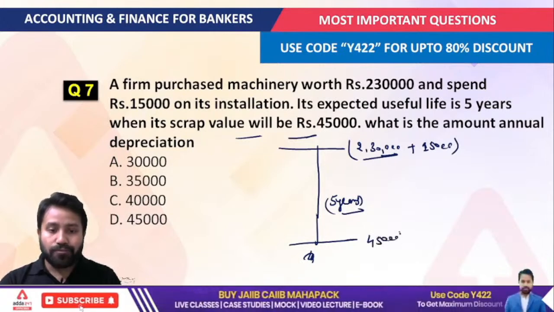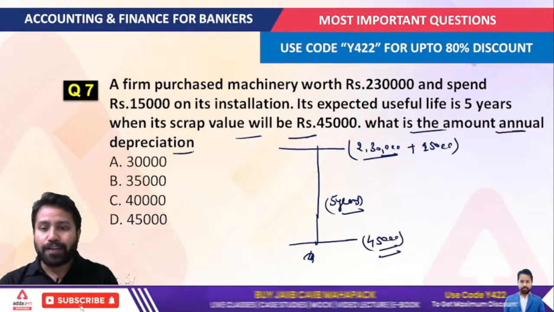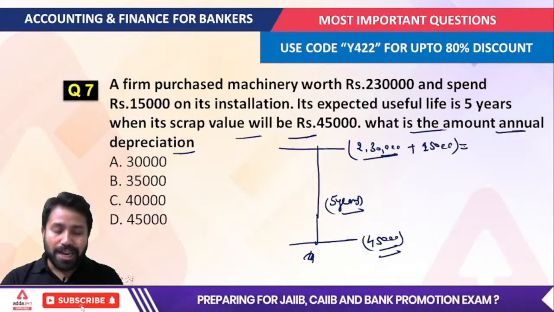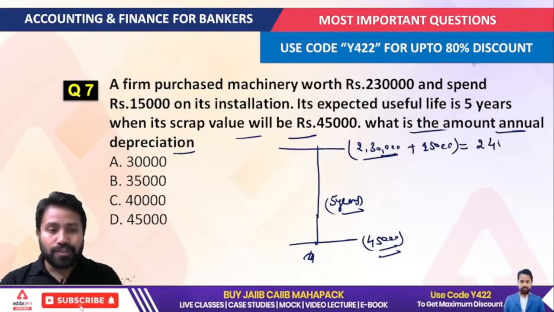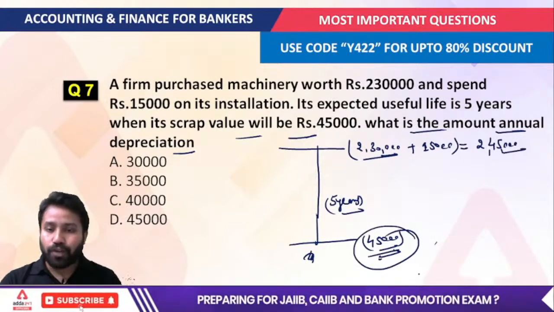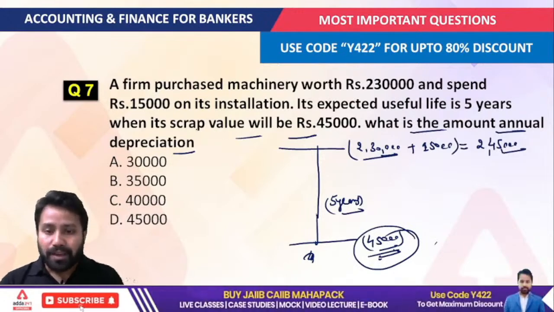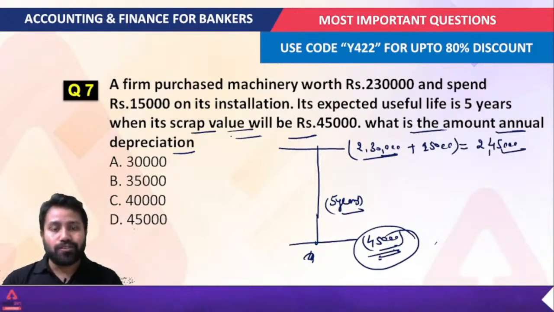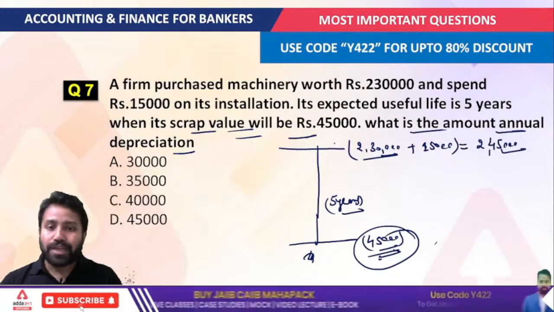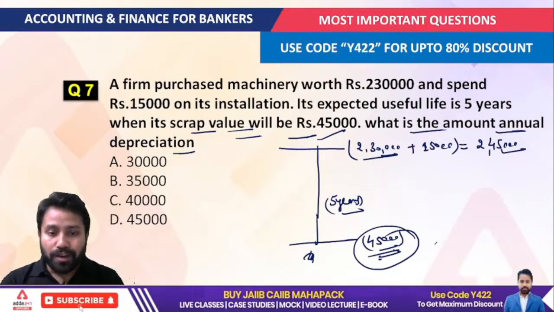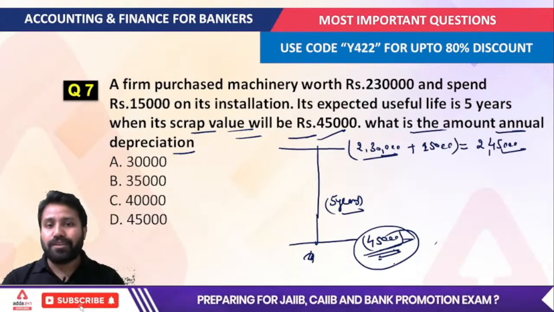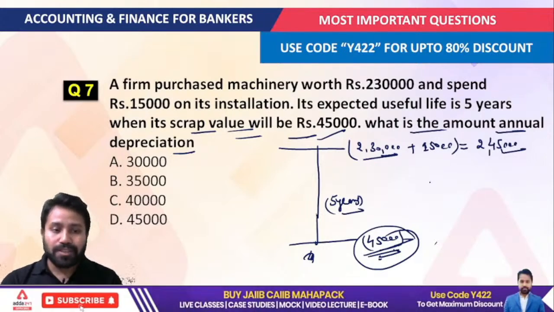So the scrap value given is 45,000. What is the annual depreciation that we have to calculate? Now just tell me, very important, what is the total asset value? You will say that it is 2,45,000, and the scrap value is given as 45,000. Sometimes in the examination, scrap value or residual value is not directly given. Sometimes it is given like this: the value of the asset after its useful life. Then you have to understand that the value after the useful life is considered as scrap value or residual value. So you have to understand how to solve this question.